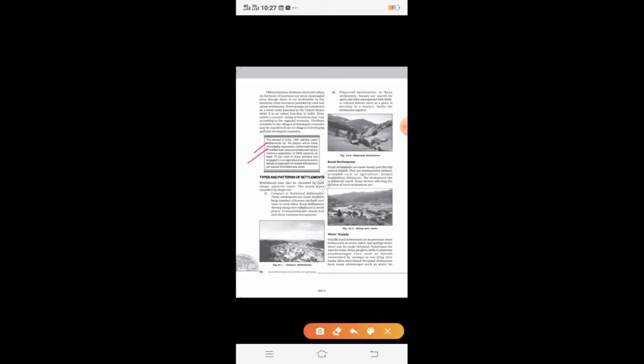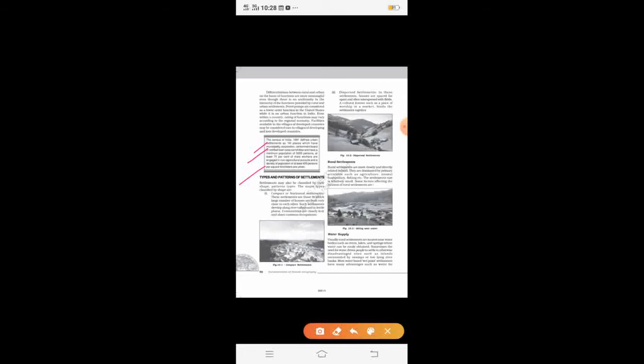There is one such classification criteria for the Indian context. However, as I said, the criteria may be different in different parts of the world. So this was the classification of settlements and the rural-urban dichotomy. Now we will move on to the characteristics of the types of settlements and different forms of settlements. Right now I'm skipping this portion, types and patterns of rural settlements. We will see it in the progressive stages.